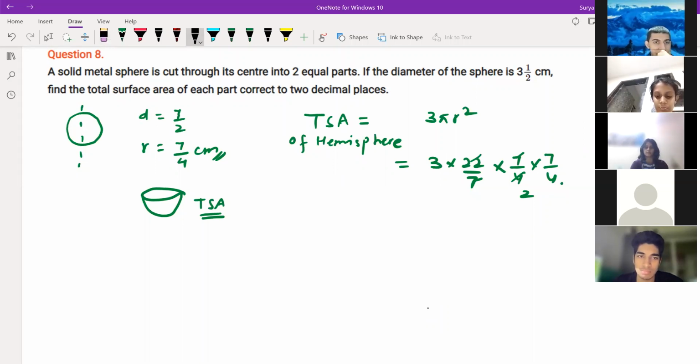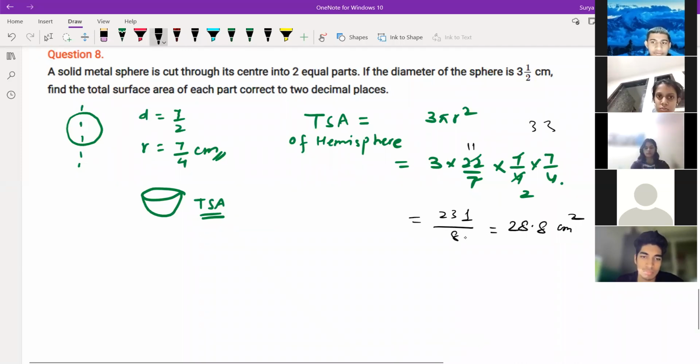Now 2 2s are 4, and 2 11s are 22. So now you can multiply here, you can't cancel now. 33 into 7, 7 3s are 21, 231 divided by 8. 8 8s are 64. Centimeter square. Two decimal places they are saying, so 28.88 you can write.